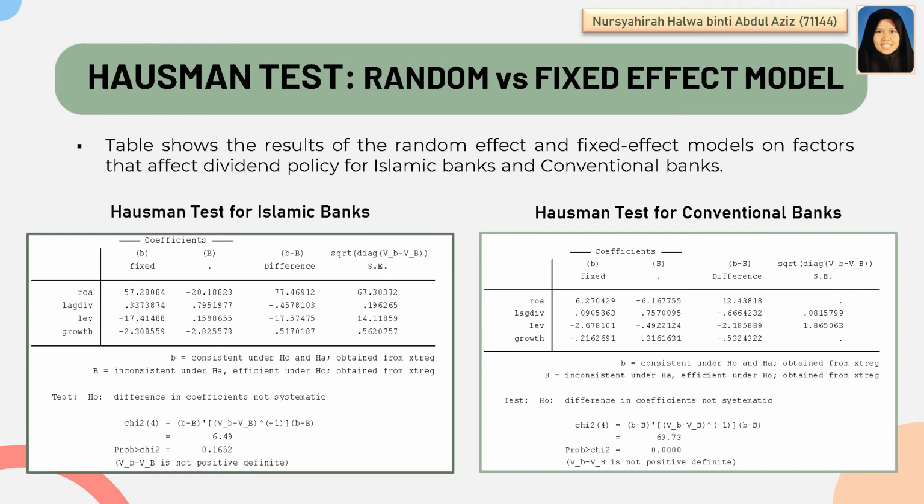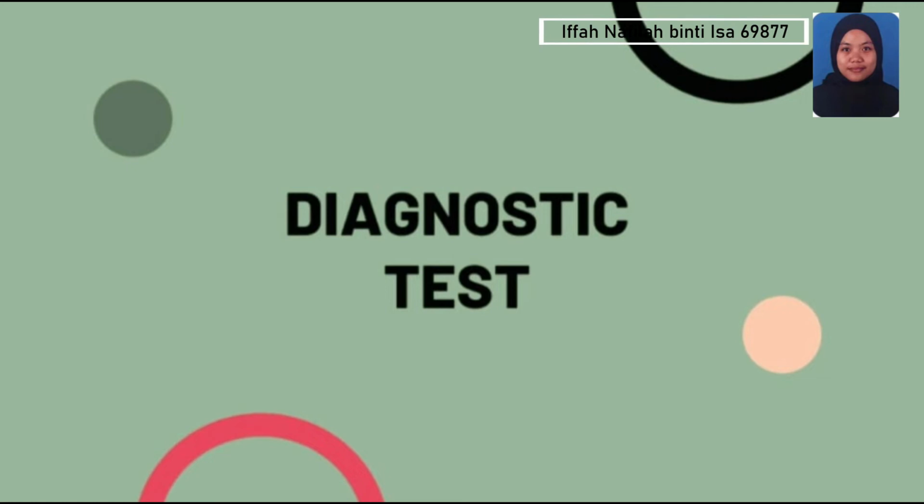0.089959. Next, the table shows the result of the random effect and fixed effect model on factors that affect dividend policy for Islamic banks and conventional banks. The Hausman test is a statistical test to select whether the fixed effect model or random effect model is most appropriate. The results show the p-value is 0.1652, which is greater than 0.05, showing that the random effect model is more appropriate for Islamic banks. Then, the p-value is less than 0.05, which found that the fixed effect model is most appropriate for conventional banks. Next, the explanation of diagnostic tests.